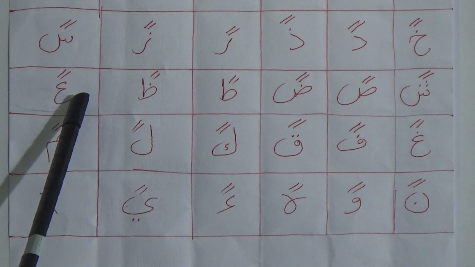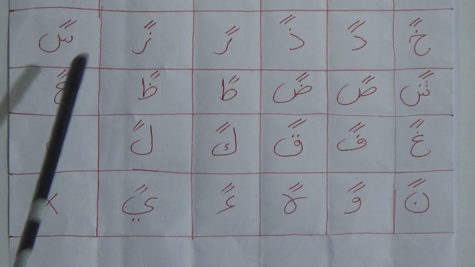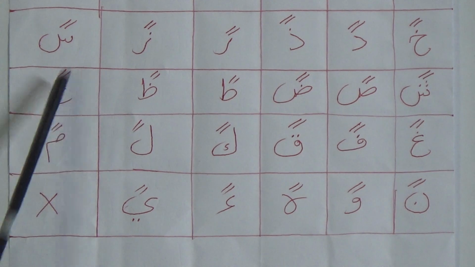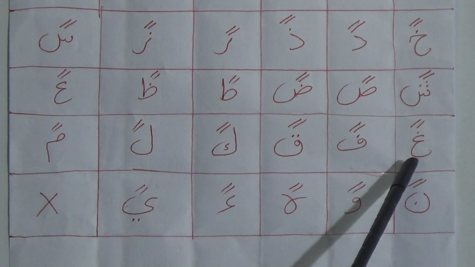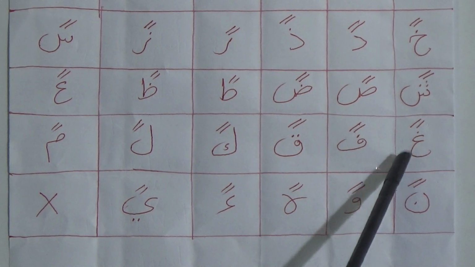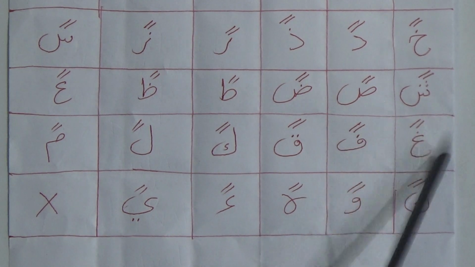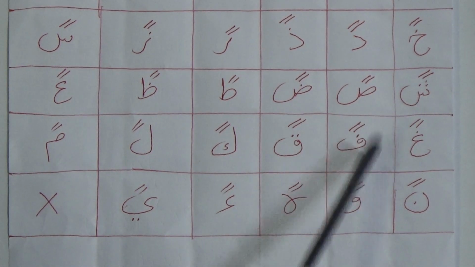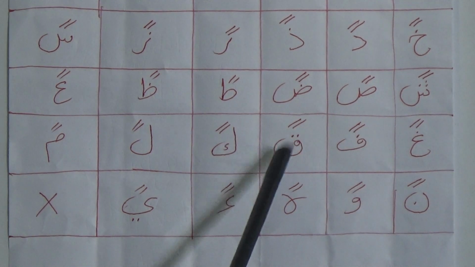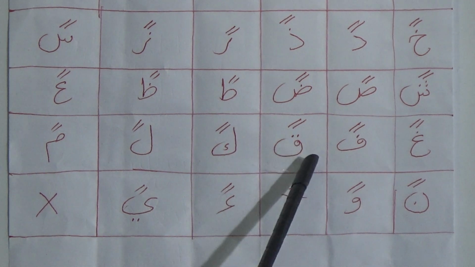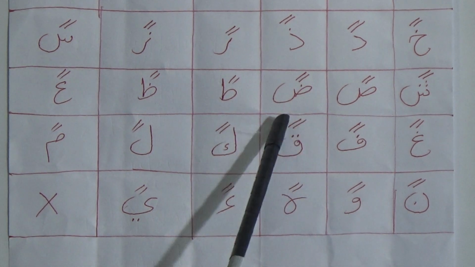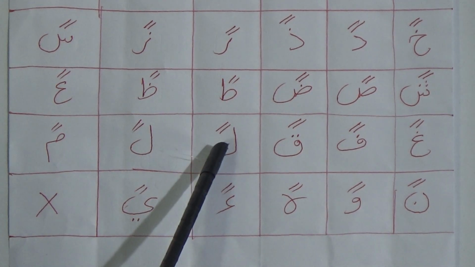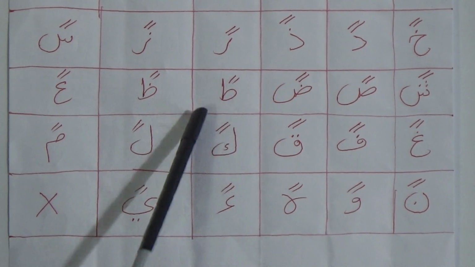Then this one is Ain, Ain Dui Jabar An. You have to pronounce this one also from the middle of the throat. Then my dear student, this one is Ghain, not Guide. Ghain Dui Jabar Ghan. Then this one is Fa Dui Jabar Fan. And this one is Qaf, not Kaf. This one is the Qaf with two nuktas, Qaf Dui Jabar Qon. And this one is Kaf, my dear student, Kaf Dui Jabar Kan.